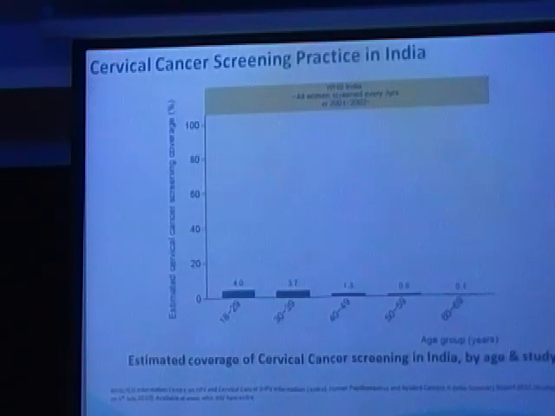Now, having said all this, we are talking about screening, doing a pap smear, doing so many things. What is the incidence, or how many people are actually finally going through the screening test? The study was done for 3 years, and it was found that in the age group of 18 to 29, only 4% of the women go through screening, and that 4% is also probably because when the woman comes for a pregnancy, for infertility, for a postnatal checkup, they are able to catch them and get a pap smear done. But as age increased to 30 to 39, the incidence of screening dropped down to 3%. Overall, only 2.6% of the women were going through a pap smear screening in our country.